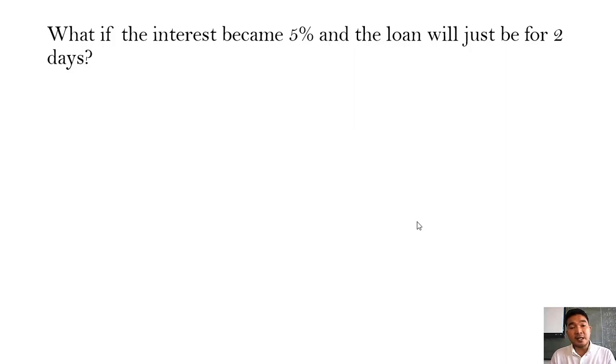But what if the interest became 5% and the loan will just be for 2 days? So again, in this problem, the time is less than 1 year. So we apply the banker's rule. 1 year is equal to 360 days. So the time here would be 2 over 360.